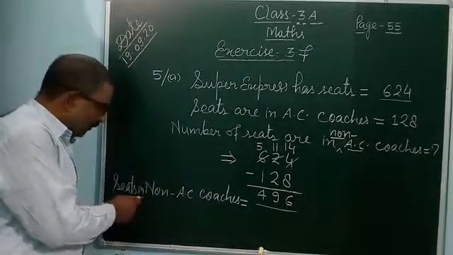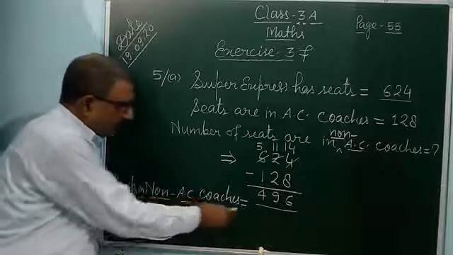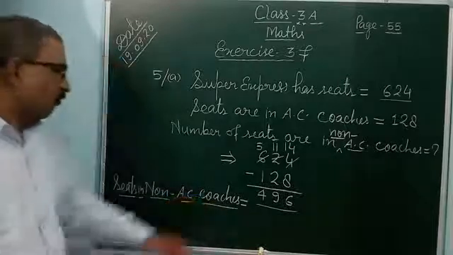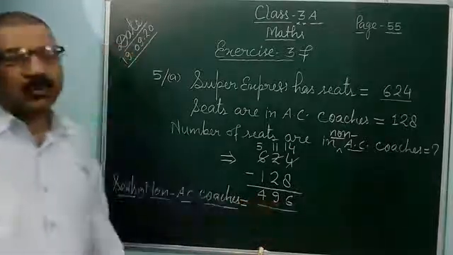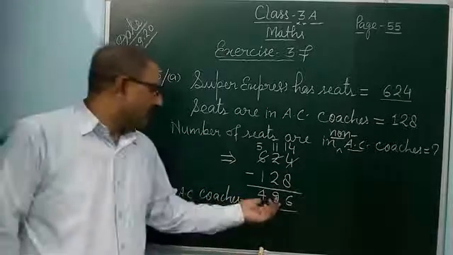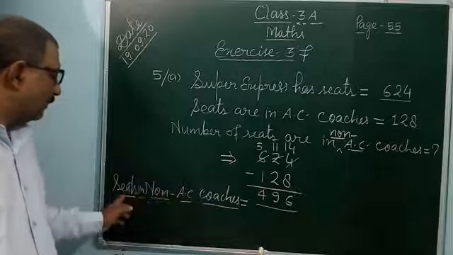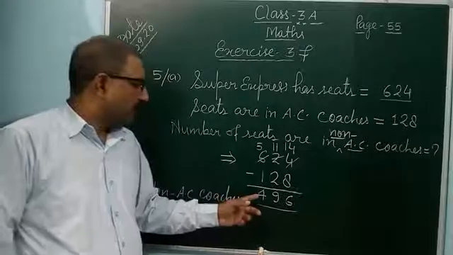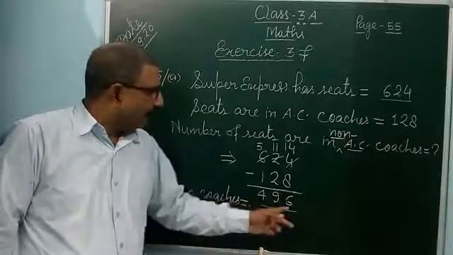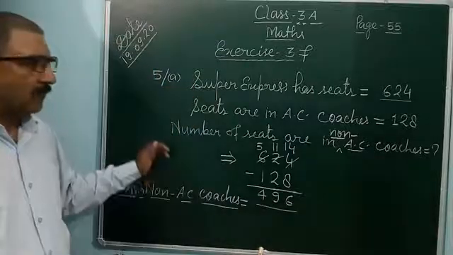Seats in non-AC coaches, how many? 496. The remaining seats for non-AC coaches is equal to 496. So in this way you can solve the question.